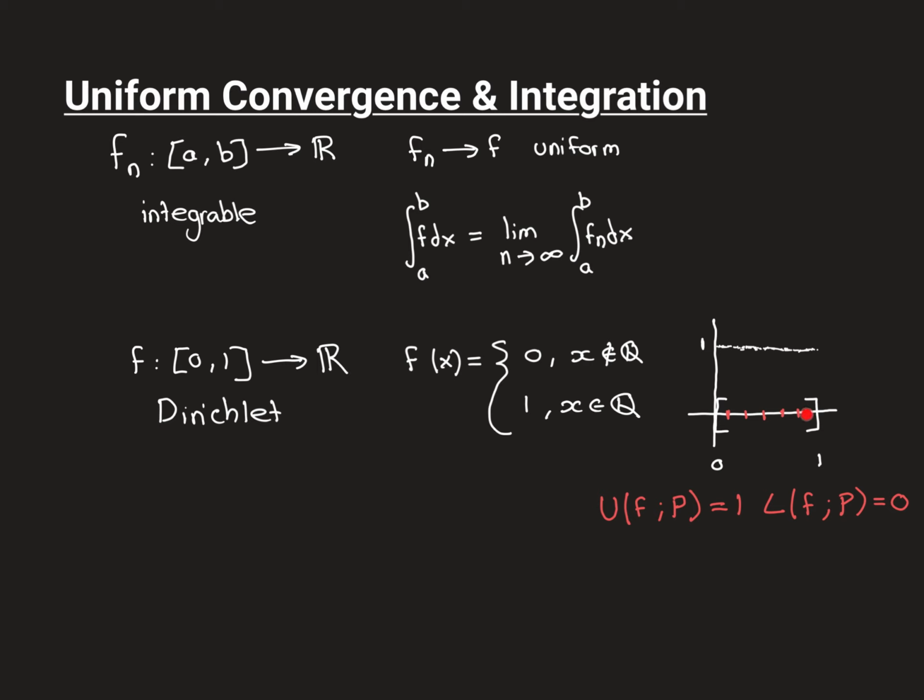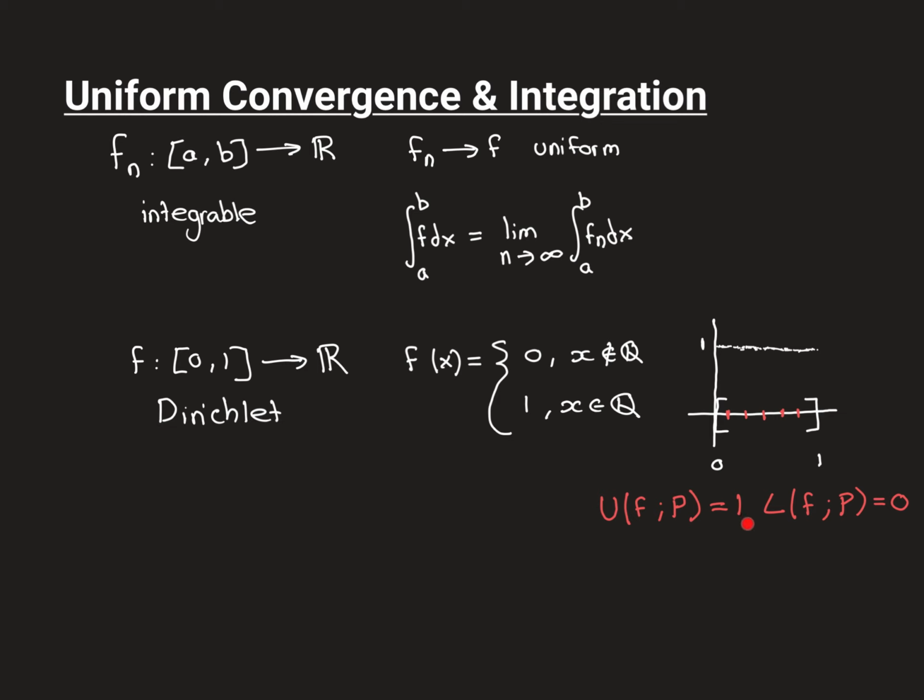Therefore, no matter what partition you take, the value of the upper Riemann sum for that partition and the lower Riemann sum for that partition are always going to be the same thing, because all you're going to do is take all of the lengths of the subintervals, and for the upper sum you're going to end up multiplying each one by 1, and for the lower Riemann sum you're going to end up multiplying each one by 0, because, as I say, for every single subinterval, no matter how small it is, the supremum of the values of the function over that subinterval will always be 1, and the infimum will always be 0, because of the fact that the rationals and irrationals are both dense in the real numbers.